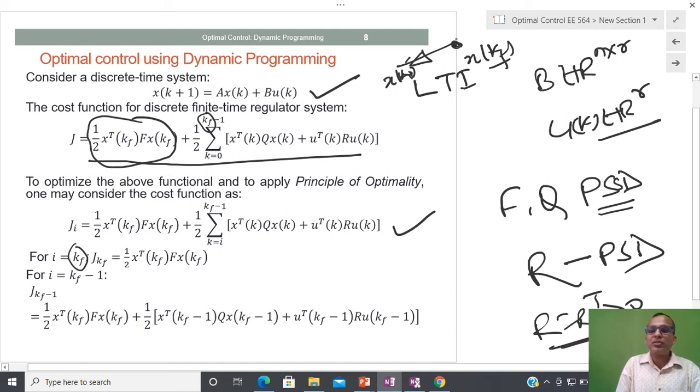So I am going to first see the terminal cost, and after that whatever optimal quantity I have to add. So the same kind of thing is reflected here. Now after that, I am going to take i equal to kf minus 1, and if you take i equal to kf minus 1, then what happens is that you have to update from kf minus 1. So kf minus 1 to kf minus 1, then this kind of term is going to come into the picture. So I think that calculation is not so difficult.